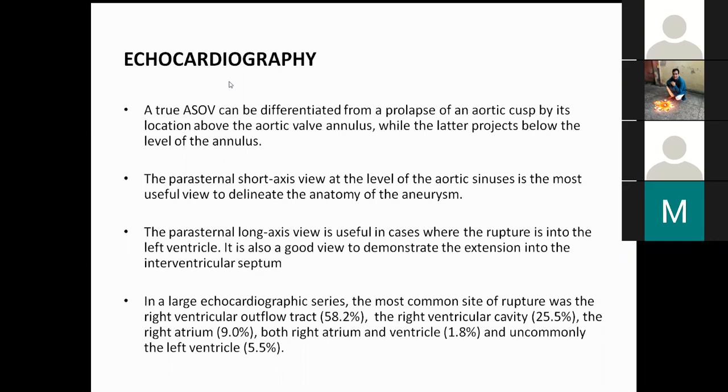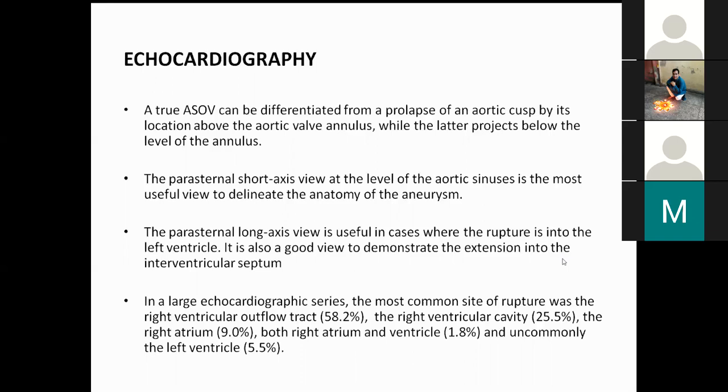you must suspect that there can be a VSD, which can cause you trouble when you close the RSOV. You also do this when you take the patient to the cath lab and do an LV angiogram, just to decide whether the flow is coming from the LV or from the aorta. That means to differentiate RSOV from a residual VSD. If there is a residual VSD, then surgical is a better option.